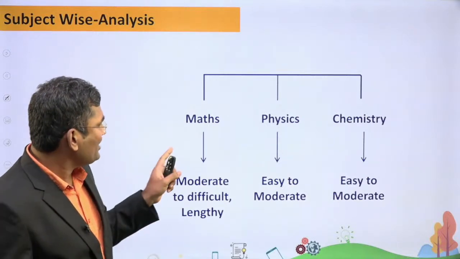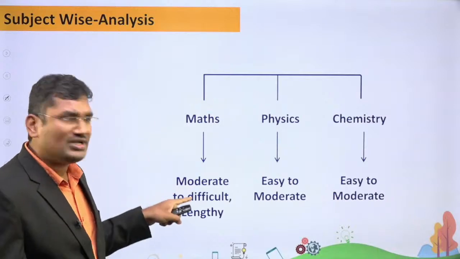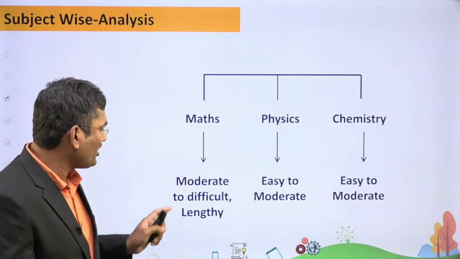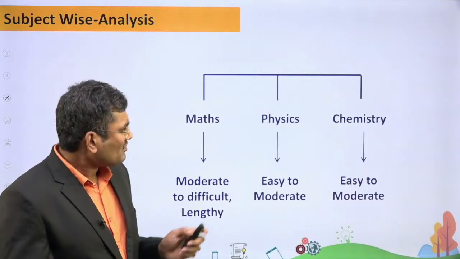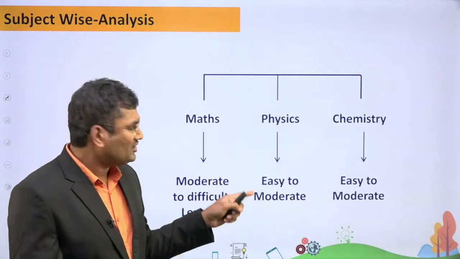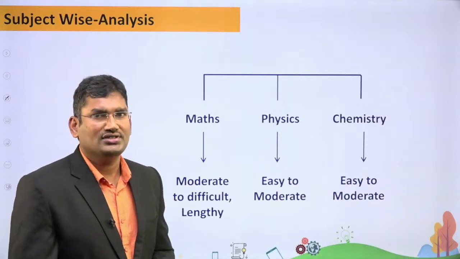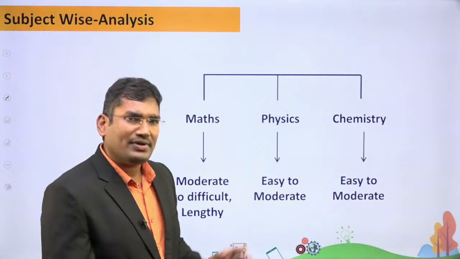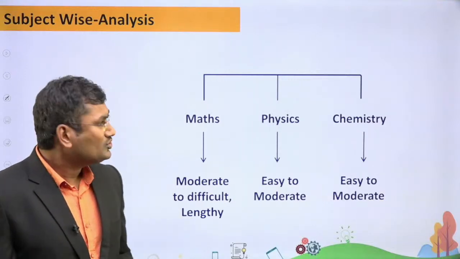According to me, the maths paper is moderate to difficult, but it is lengthy. According to Gautam sir, the physics paper is easy to moderate, and according to Kishore sir, the chemistry paper is easy to moderate. So we will give you the subject-wise analysis now.